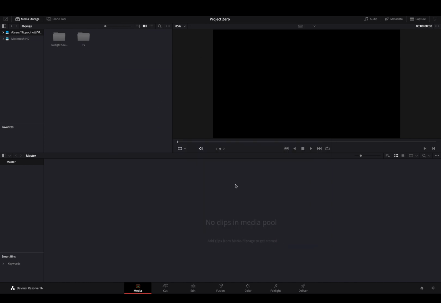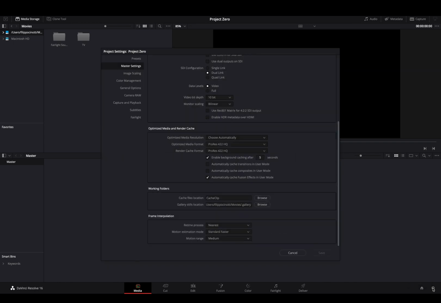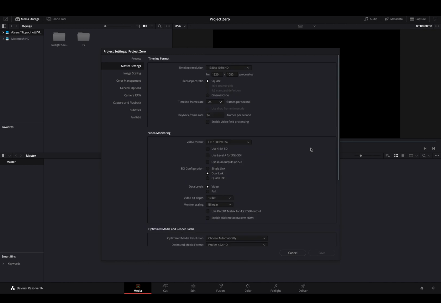Then we're gonna jump into the project settings, so right there. And we have these two tools. One is this little project manager. We're gonna talk about that soon. It's about all your projects. And this one is about the project settings. So pressing project settings, everything you need for this specific project is right there.